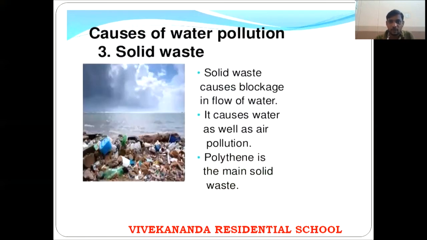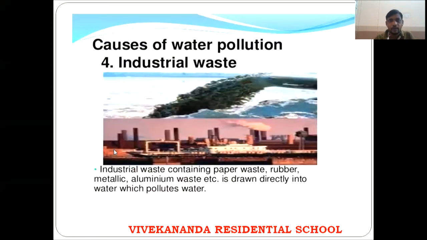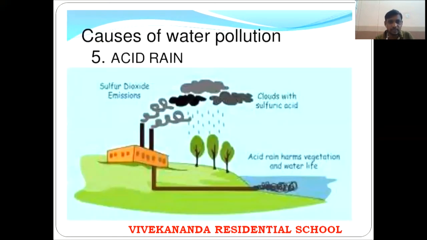Solid waste, all the wastes, polythene bags, stickers, papers, etc. These all are mixed with the water and pollute the water. This is the solid waste. And industrial wastes, the waste that is coming from the industry, such as paper waste, rubber waste, metallic waste, aluminum waste, are directly mixed into the water and cause the water pollution.